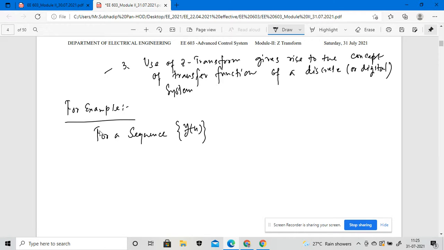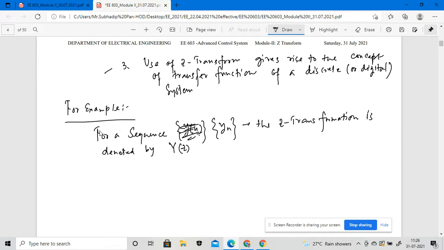For a sequence y of n, the Z transformation is denoted by capital Y of z, and that will be given by an infinite series. So this is actually my sequence.